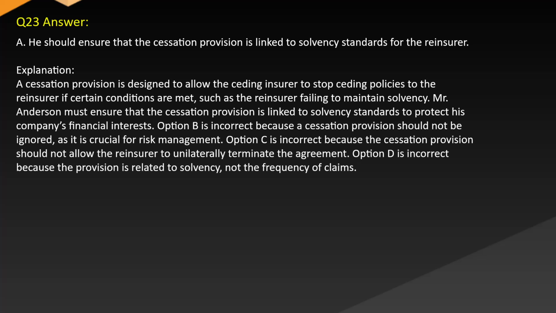Option B is incorrect because the cessation provision should not be ignored, as it is crucial for risk management. Option C is incorrect because the cessation provision should not allow the reinsurer to unilaterally terminate the agreement. Option D is incorrect because the provision is related to solvency, not the frequency of claims.